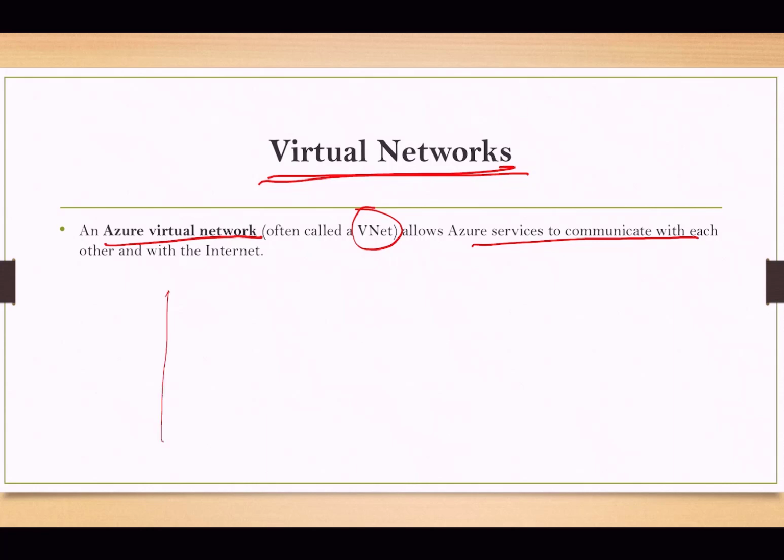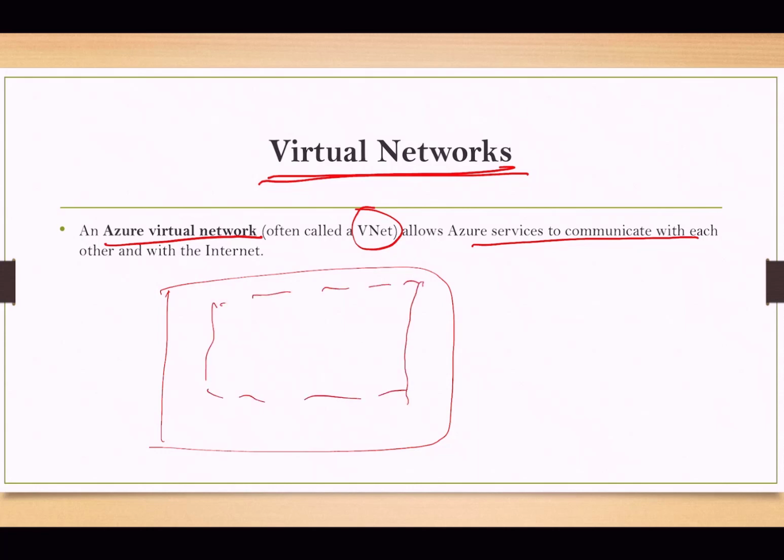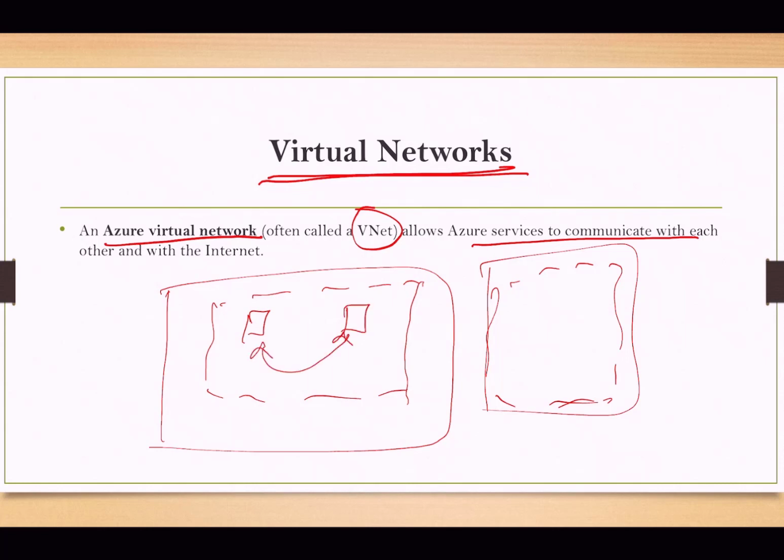See, you have your Azure resources here. Inside that you have the virtual network, and you can have other virtual networks as well. Inside one region also you can have multiple. So the virtual network helps your resources communicate with each other.